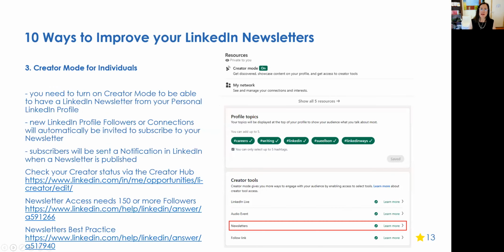So if you want to send out a newsletter as a person, you need to turn on something called creator mode, which is on your LinkedIn profile. When you turn on creator mode, you nominate 5 hashtags, topics that you want to talk about. And these are the 4 things that you get as a benefit of turning on creator mode. You get access to LinkedIn Live, to audio events, newsletters, and a follow link, which encourages people to follow you.